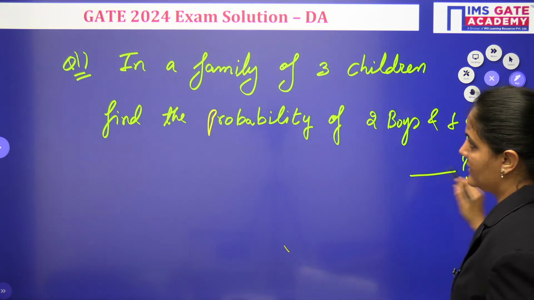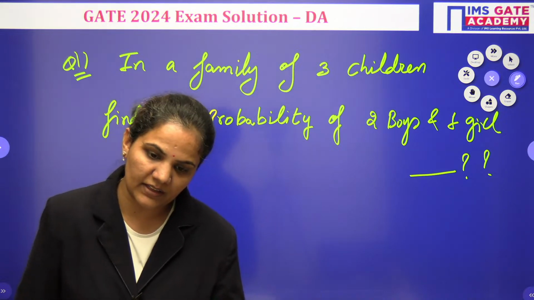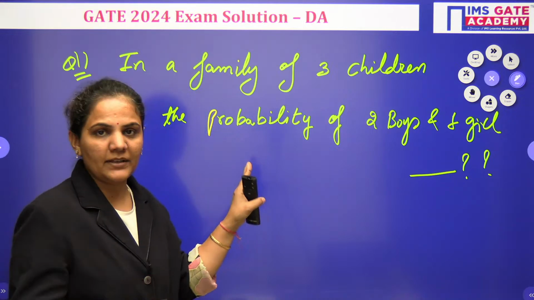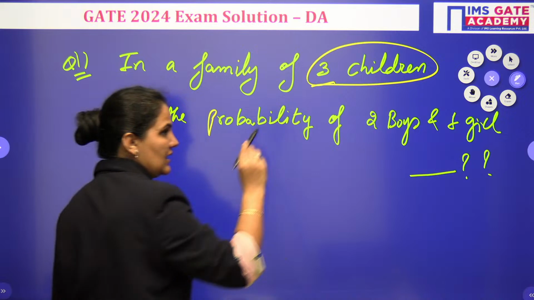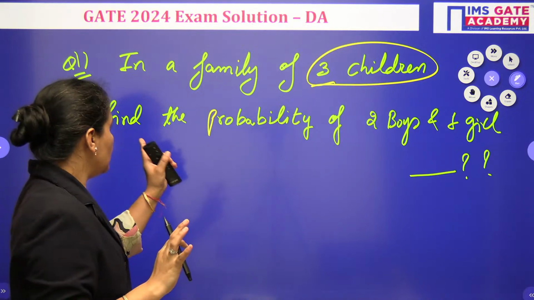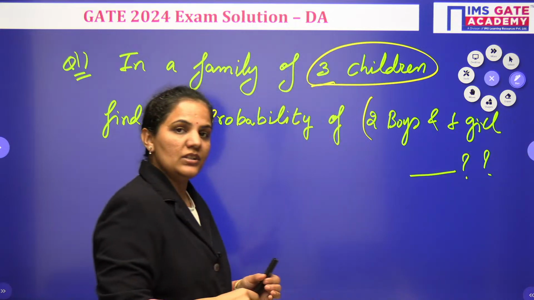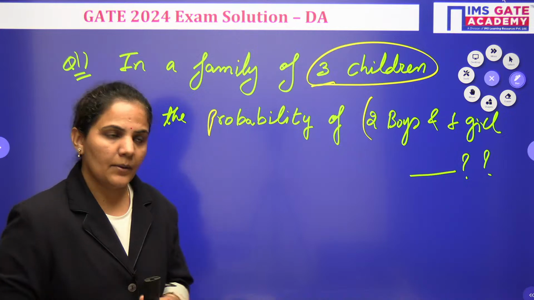As I told you again, the question is a memory based question. If these things are given in the paper, then I will tell you the solution. So if the question is like this, then I am telling you the solution. In a family of 3 children, it is given to us that in a family there are 3 children. You need to find the probability of having 2 boys and 1 girl among them. What should be the probability?